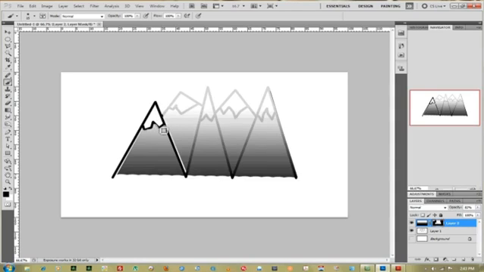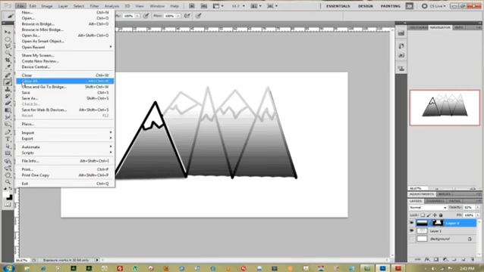And pull down the hardness there just by right clicking and dragging down the hardness to 0. There you go. That's pretty much how you color in a mountain there.